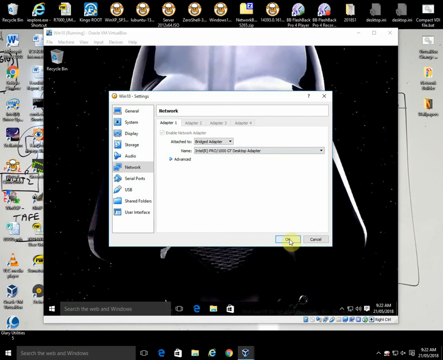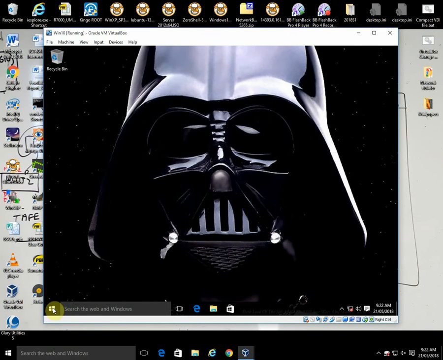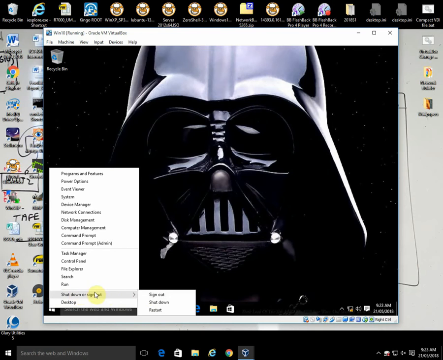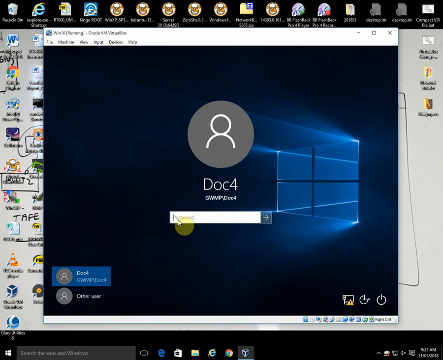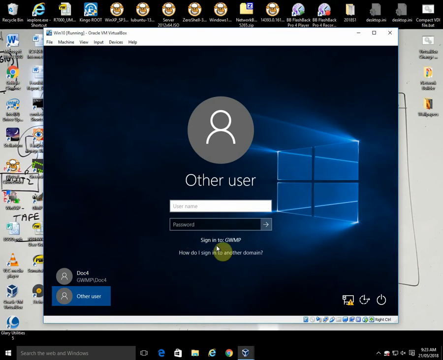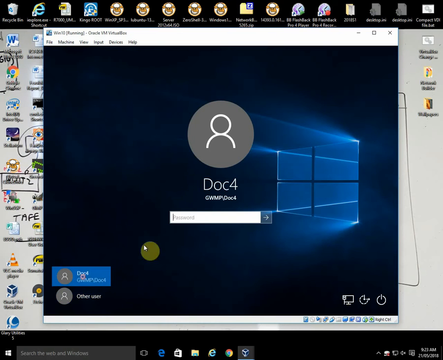So if we bridge it to that, we're going to log out of the domain and just log into the local machine. We just go other user. So instead of signing into GWMP, we probably need, hang on, we need to check what the name of the actual machine is first.